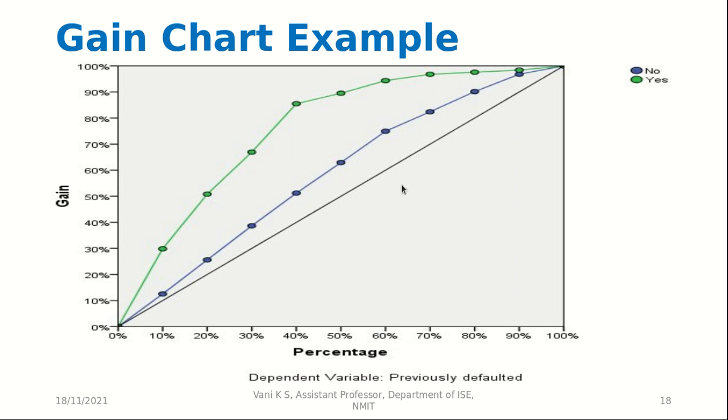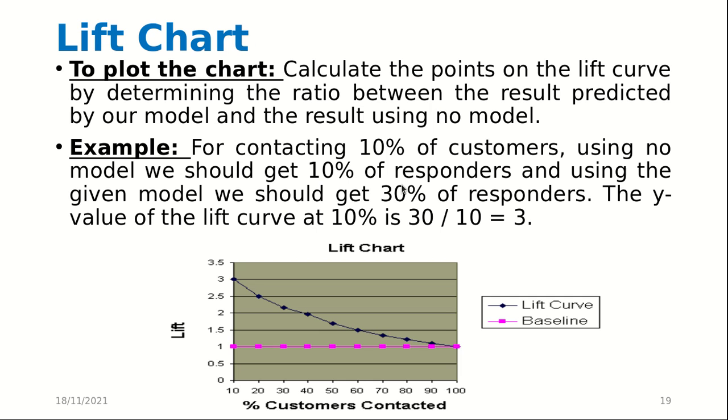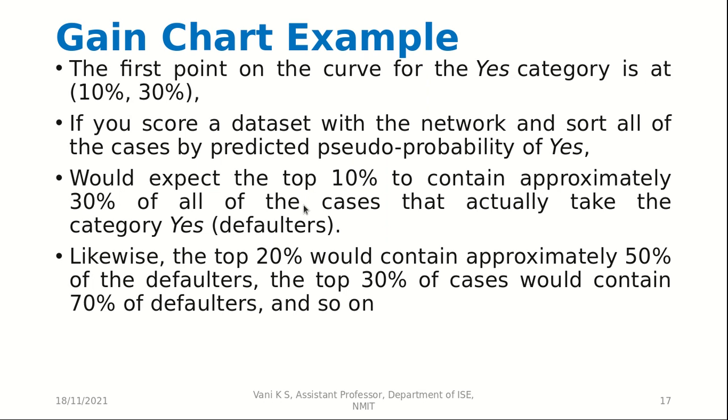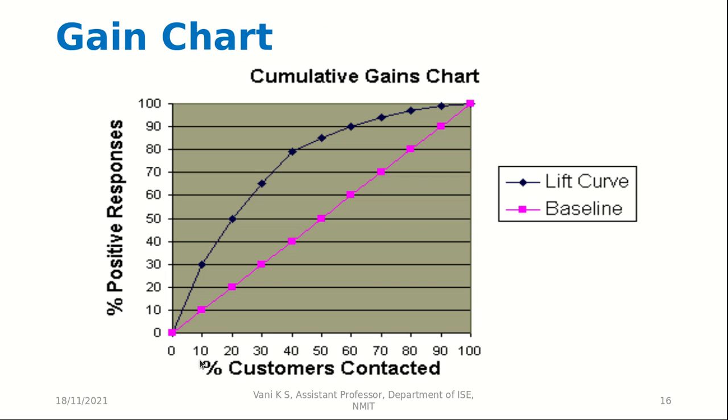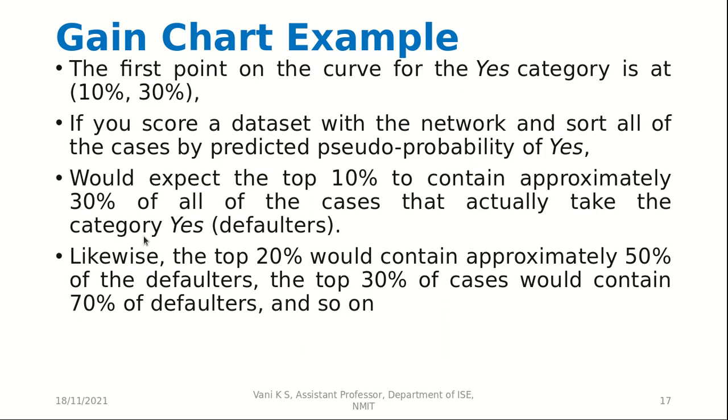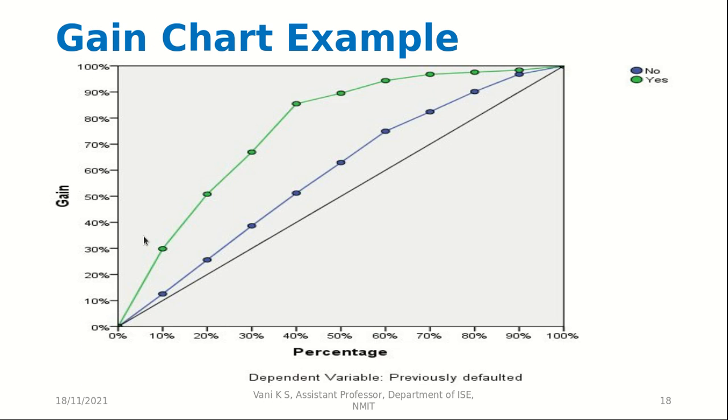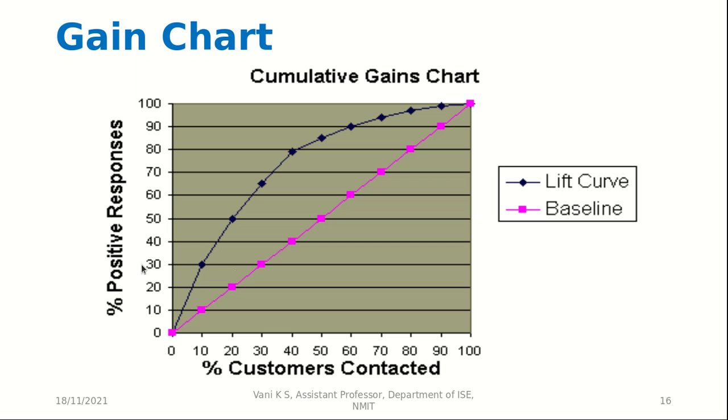So basically for the first 10%, the response was 30%, when without a model it was 10% only. So we just divide the predicted positive responses by the positive responses with no model.